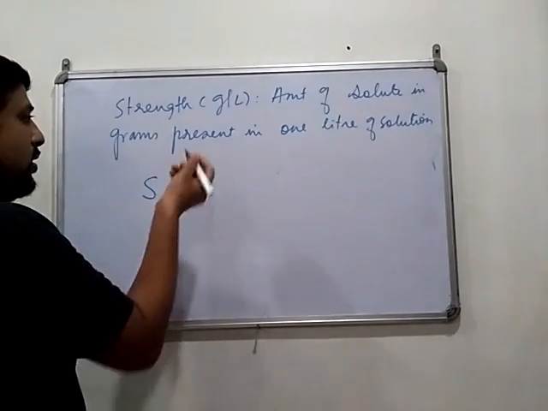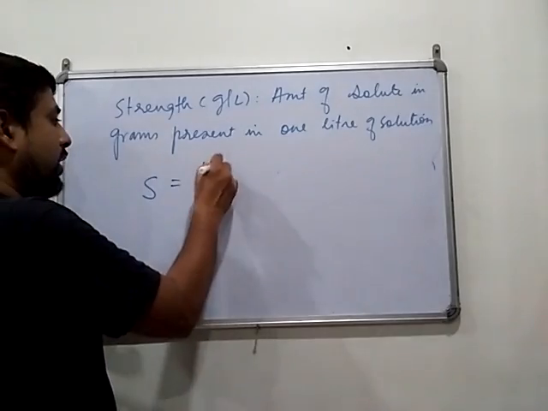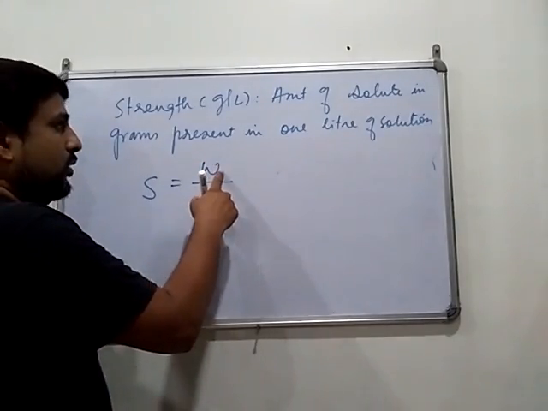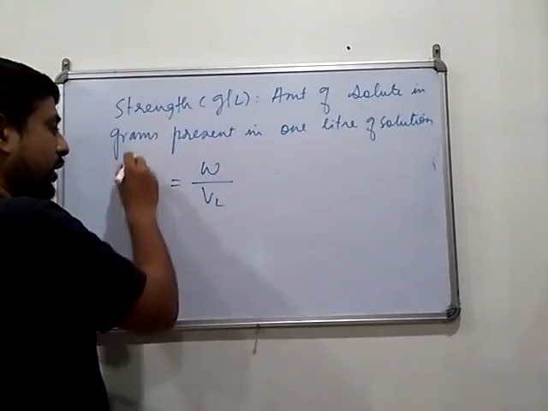The formula will be weight, amount of solute in gram, divided by volume of solution in liter.